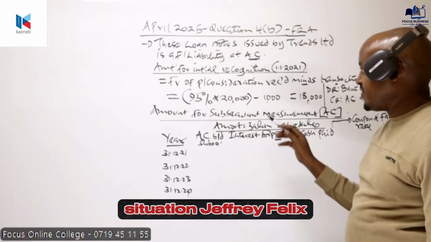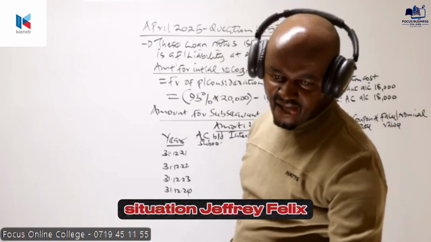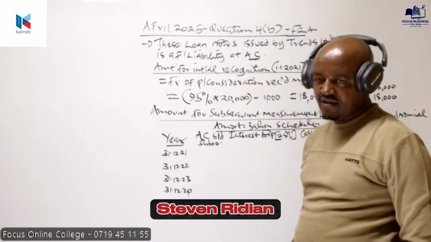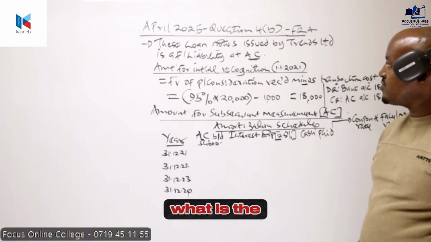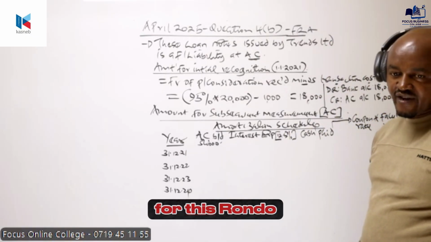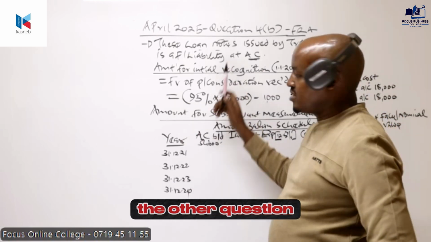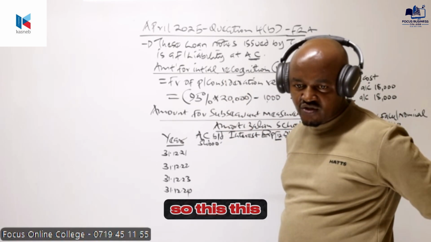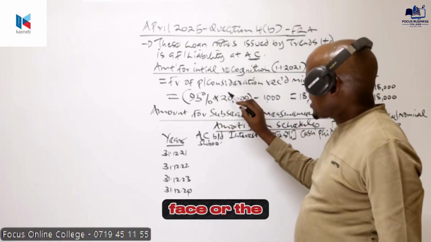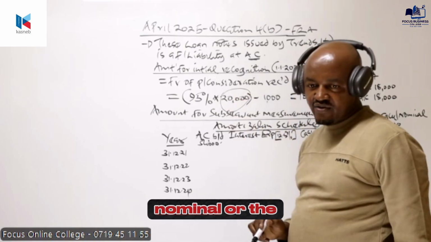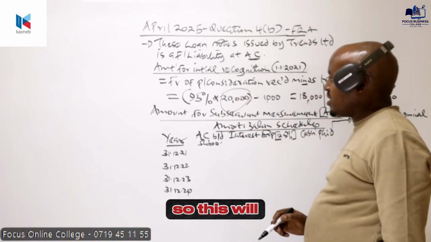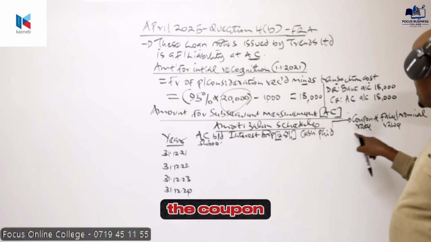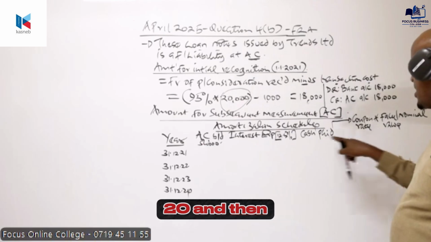Who can tell us the nominal value for this loan note which was issued? Jeffa, Felix, Stephen, Lillian, what is the nominal value for this loan note? It's similar to the other question which you have done for the financial asset, yes. So this is basically the face, the nominal, or the par value. So this will be equal to the coupon interest rate times 20.